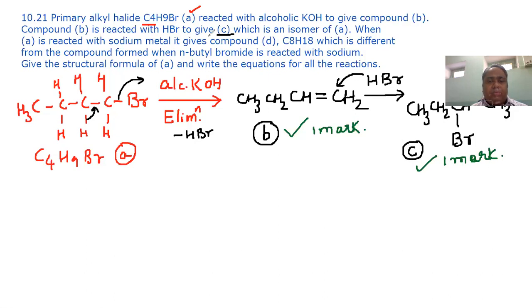Now, which is an isomer of compound A? Yes, true, they are isomers. It is true. They are isomers. What kind of isomers they are? They are positional isomers.